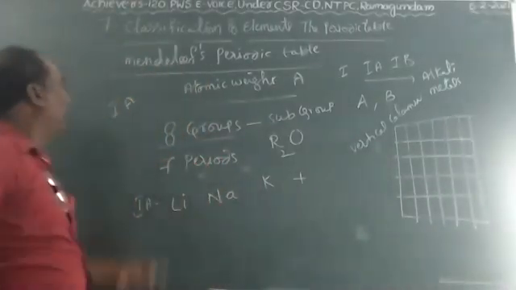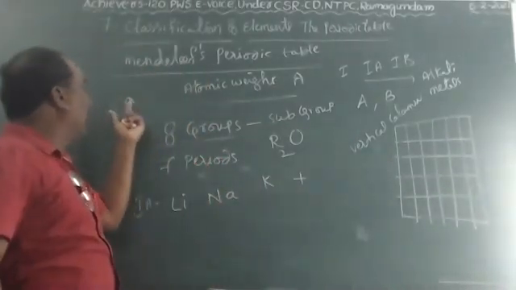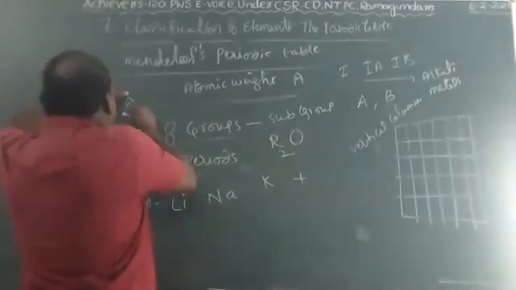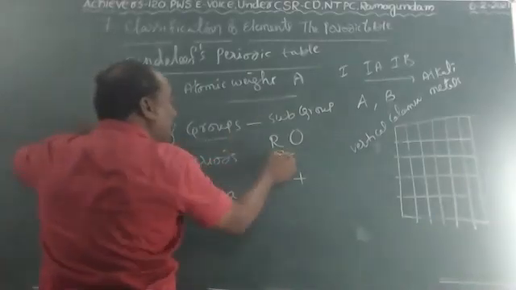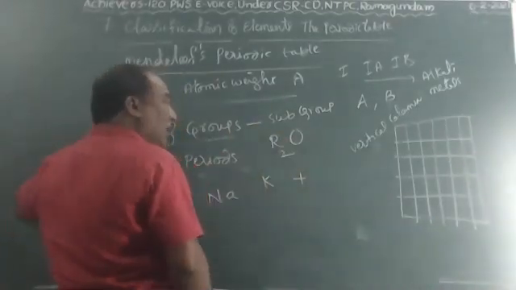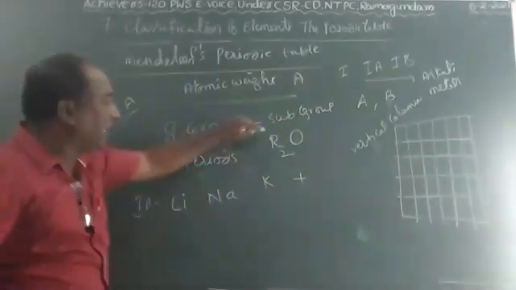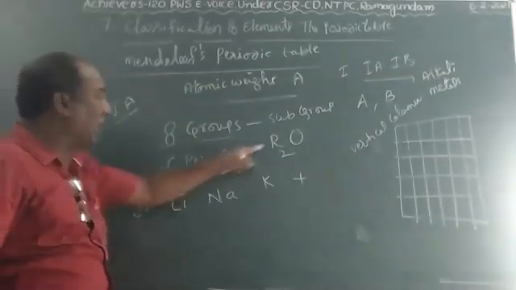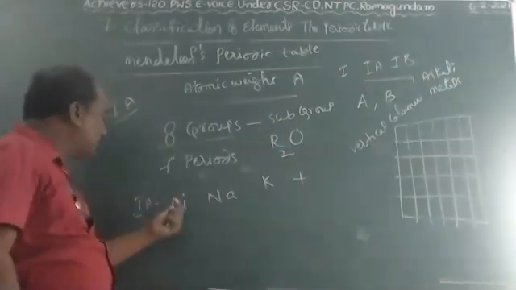R2O. When Mendeleev's first group elements react with oxygen, they give oxides. For that, Mendeleev gave one formula, that is R2O. Here, in the R place, we have to substitute the element.